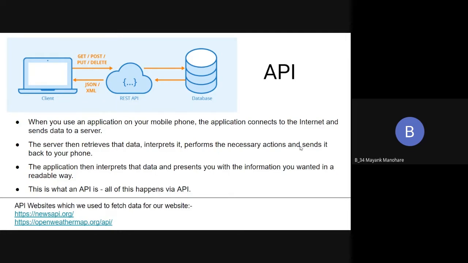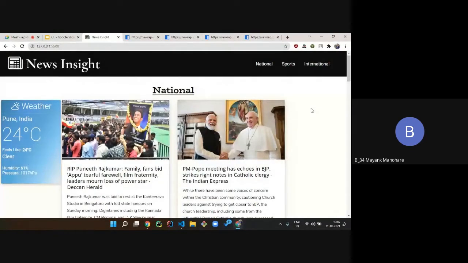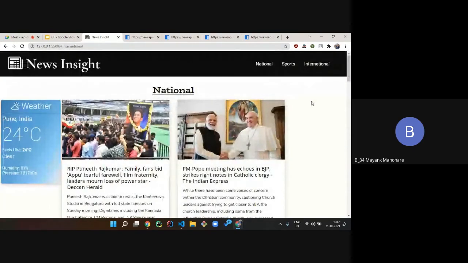Now we are going to take a look at our website. Yes, so this is our website. You can see in the header part, there is the title, and there are three navigation links to the sections like national, sports, and international. We also have a small weather card, which is showing the weather in Pune region.